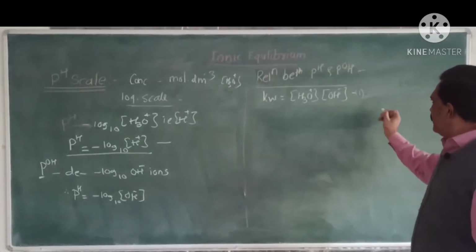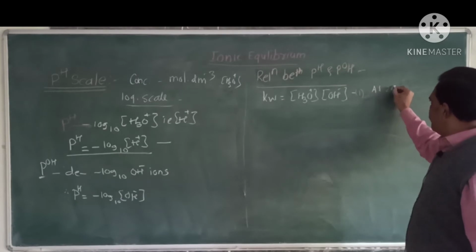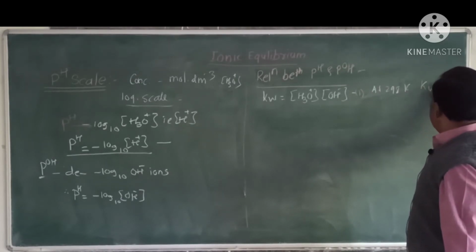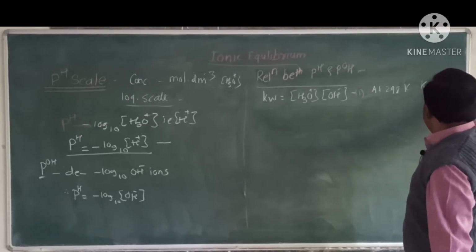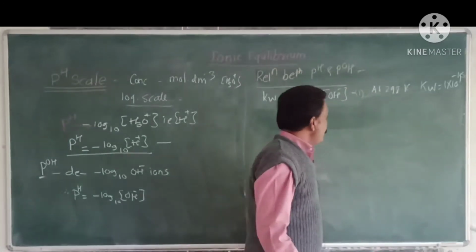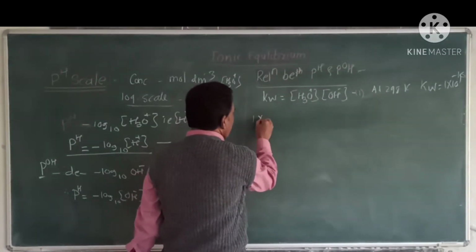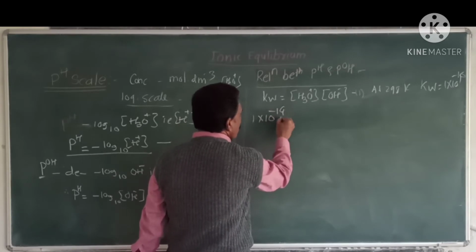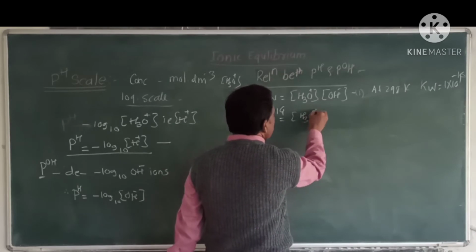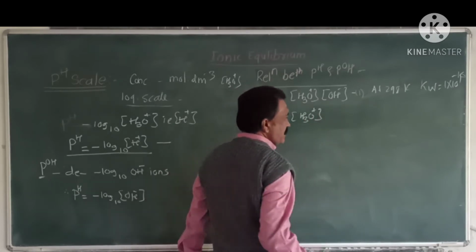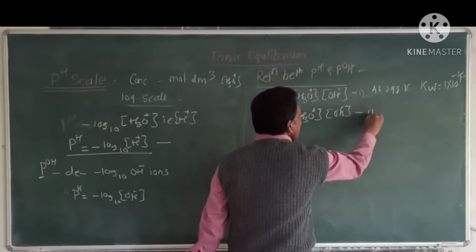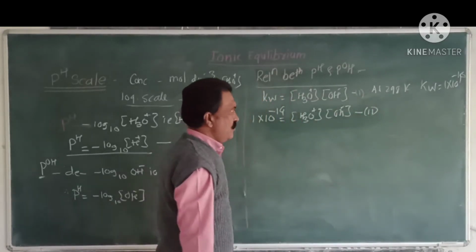We know that at 298 Kelvin, Kw is equal to 1 into 10 raised to minus 14. Hence, 1 into 10 raised to minus 14 is equal to concentration of H3O plus into concentration of OH minus. It is equation number 2.